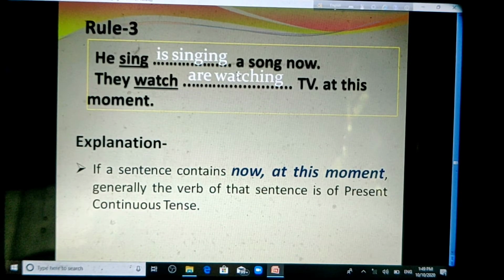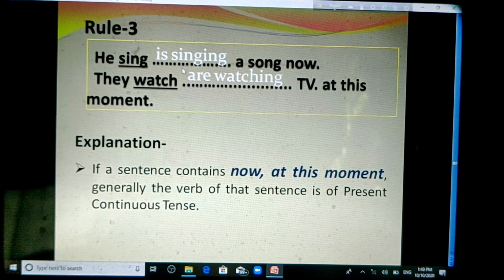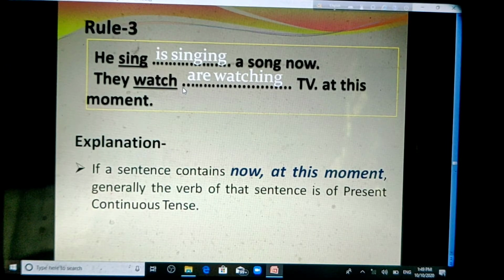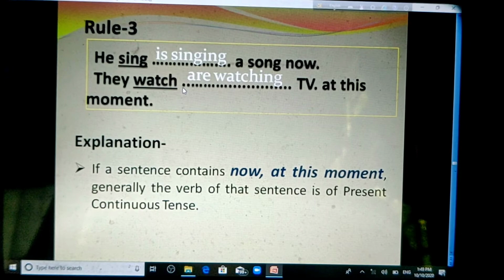As the sentences here contain now and at this moment, we have to make the verb present continuous tense. For this reason is singing is the right form of verb for the first sentence, and are watching the right form of verb for the second sentence. It is easy. I think you can easily understand the rule. Now come to the next rule, rule 4.